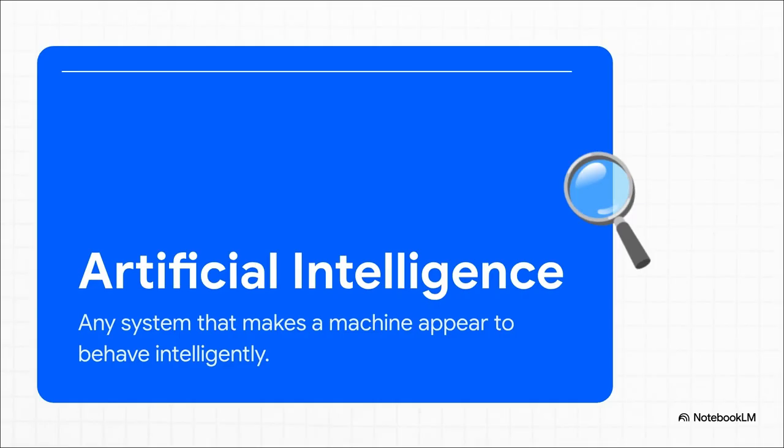It's basically any system that makes a machine appear to behave intelligently. And notice that key word there, appear. Intelligence in this context is a really broad term. It doesn't mean the machine has a soul or that it's sitting in a server room pondering the meaning of life. It just means the machine is doing a task that if a human did it, we'd say, hey, that's intelligent. So AI is the biggest box. Literally everything else we're going to talk about sits inside it.